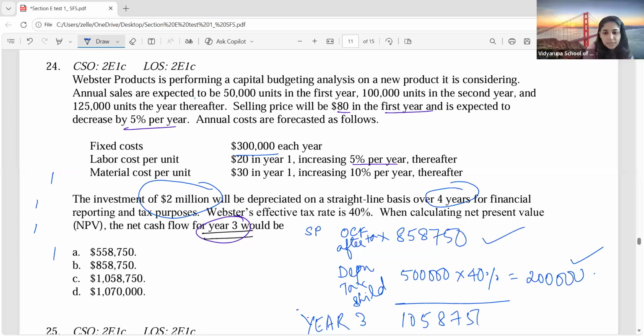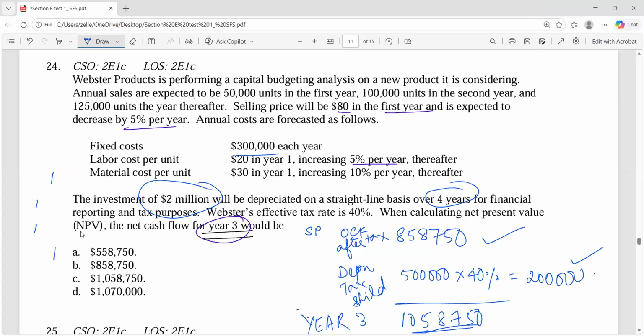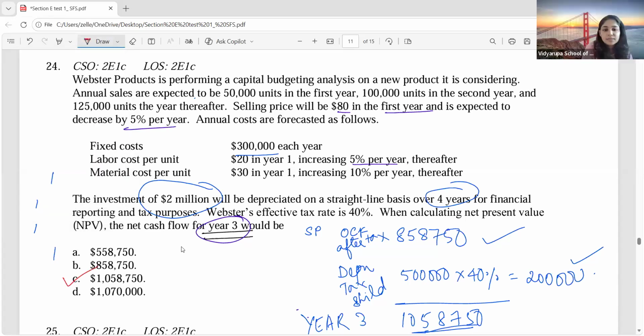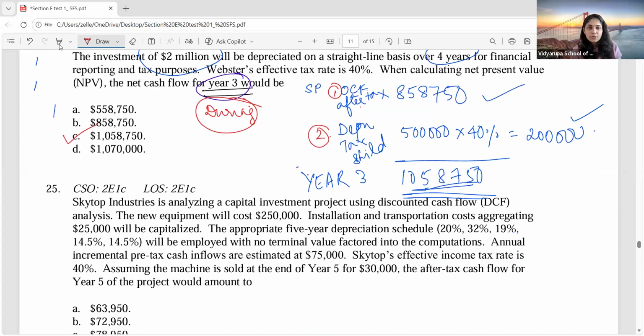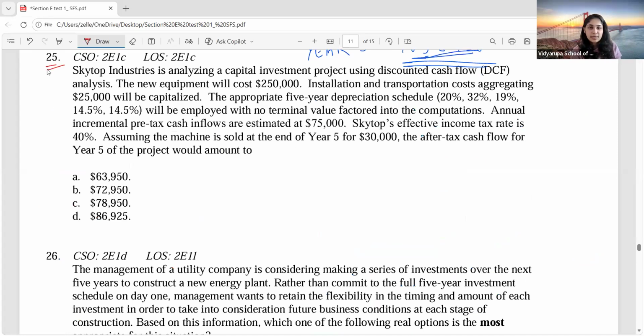Is this clear, everybody? Yes. Any doubts? So as usual, whenever they ask during stage, this was a cash flow during stage, right? That is in between the life of the asset. That time my relevant cash flows are operating cash flow after tax and your depreciation tax shield. Okay, can you all try this question? Question number 25.